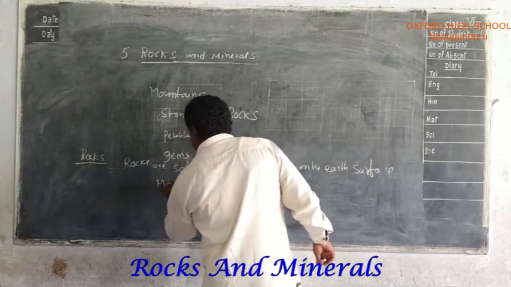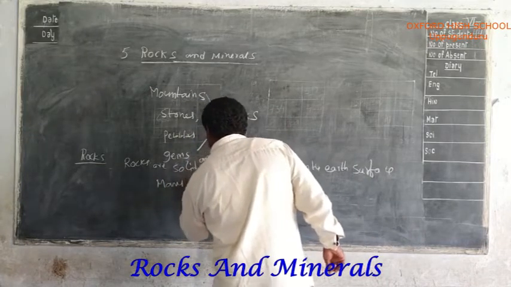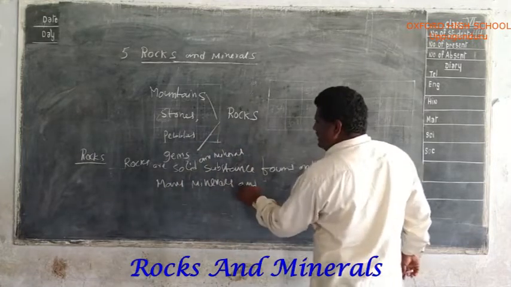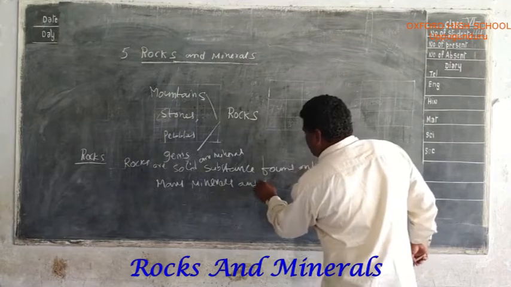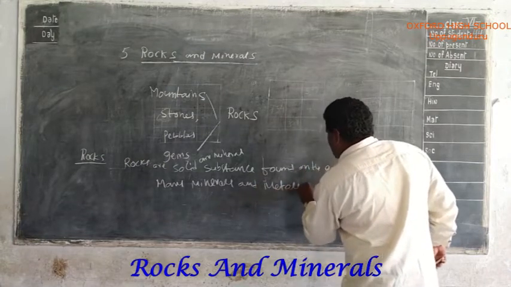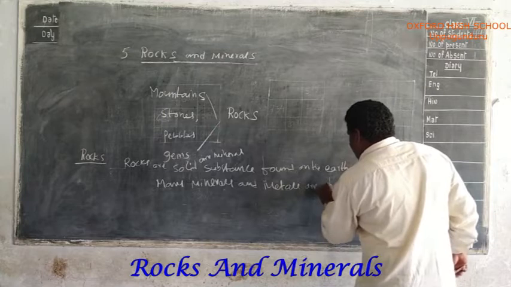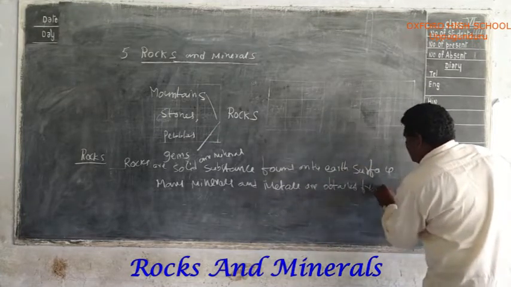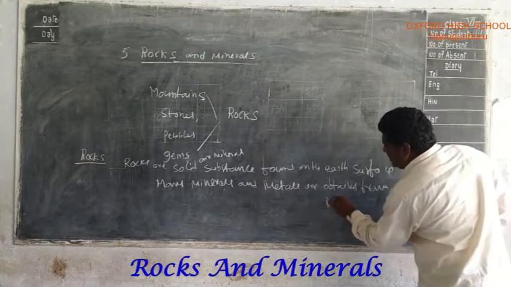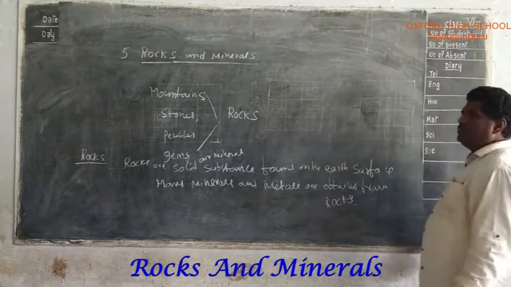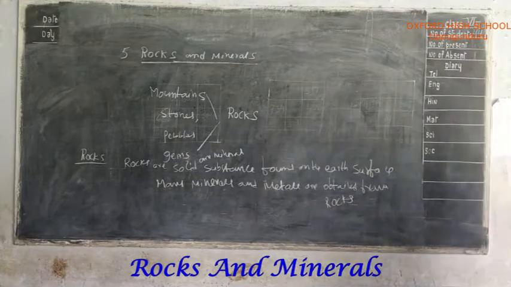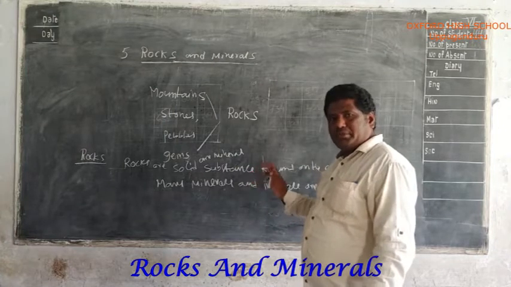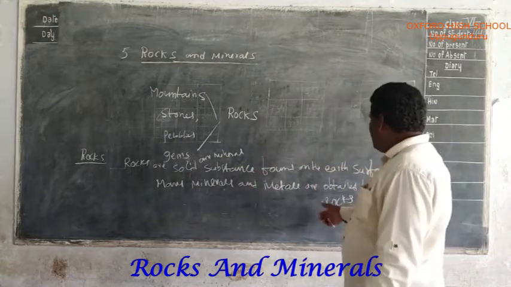Many minerals and metals are obtained from the rocks.